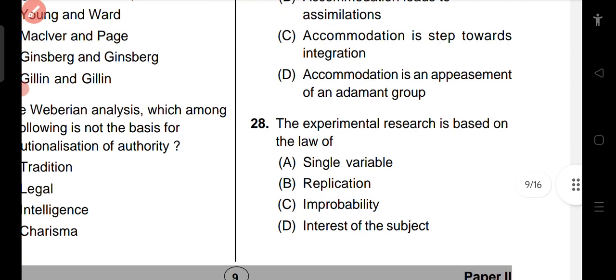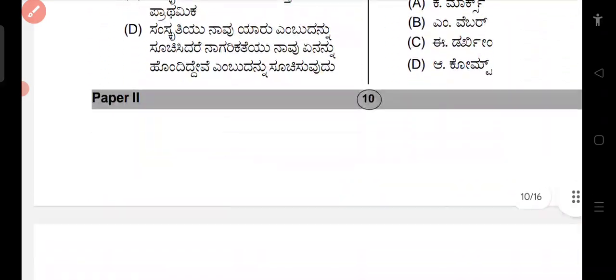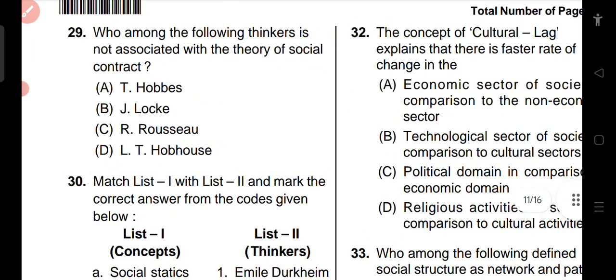Experimental research is based on the law of single variable, replication, improbability, interest of the subject. So the correct answer is replication. Question number 29 is asking who among the following thinkers is not associated with the theory of social contract? T. Hobbes, J. Locke, J. Rousseau, L. T. Hobbes. So L. T. Hobbes is not related with contract theory.